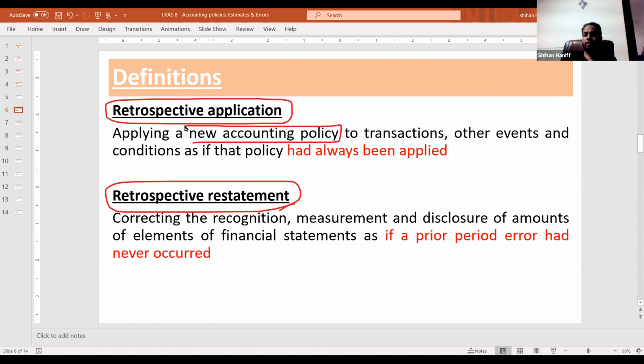If there is a change in the accounting policy, transactions, other events and conditions are treated as if that policy had always been applied. You assume that it was already applied in the previous year. So previous year you change, current year you change, and future also you have to change.